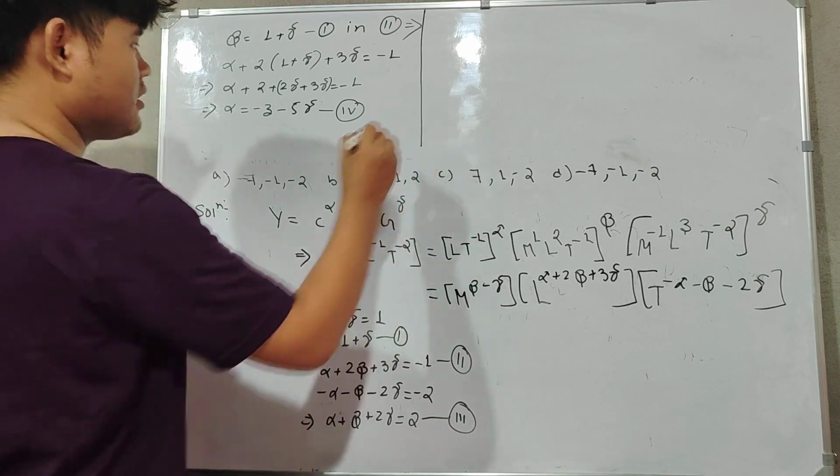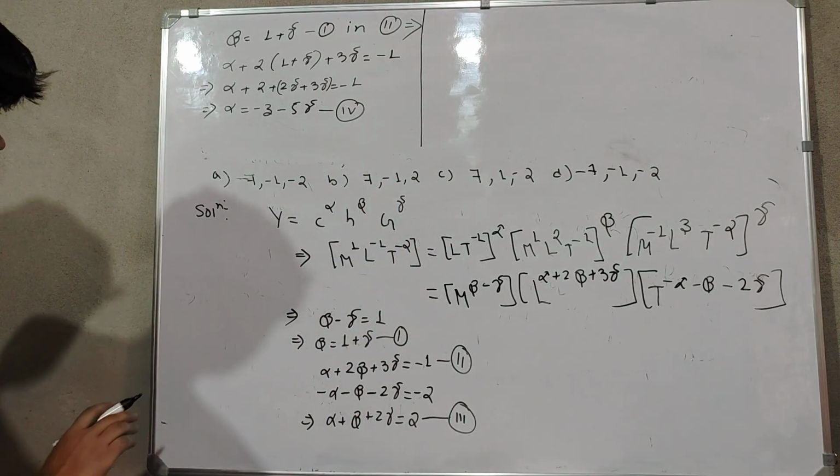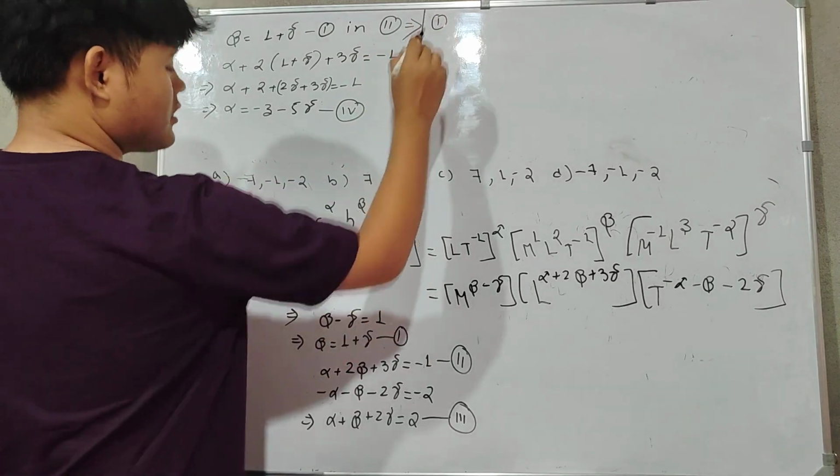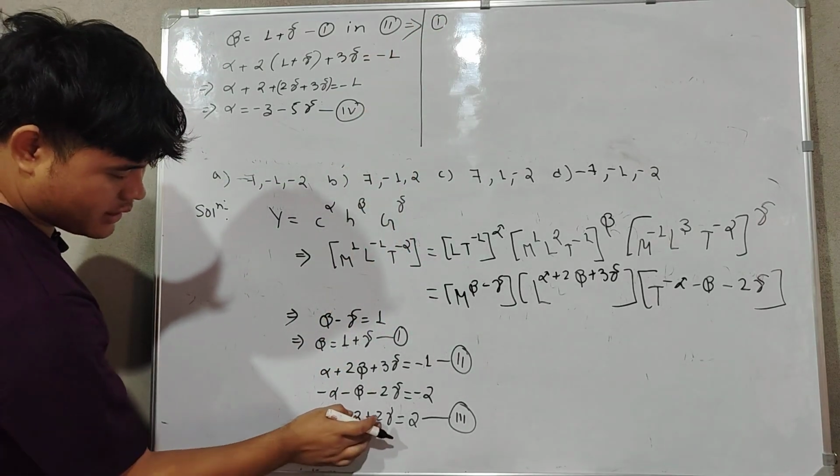After this, what will we do? We put 1 and 4 in equation 3, then we will get the value of gamma.